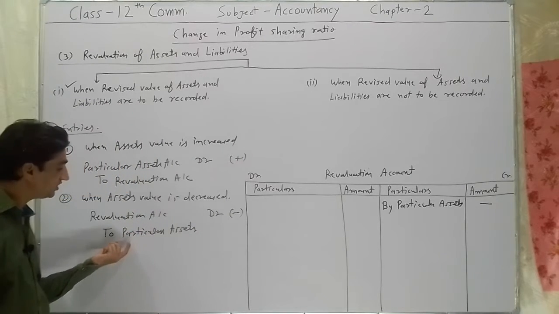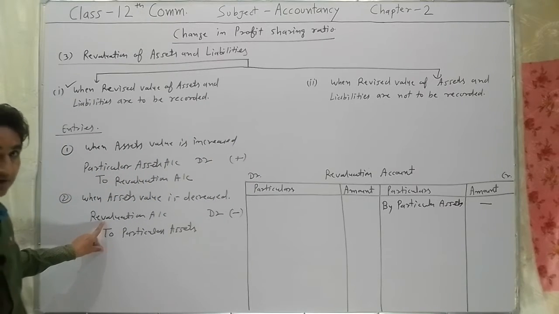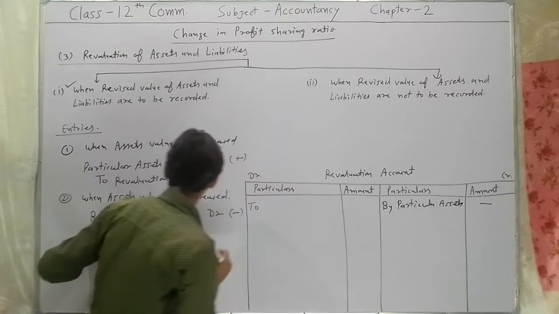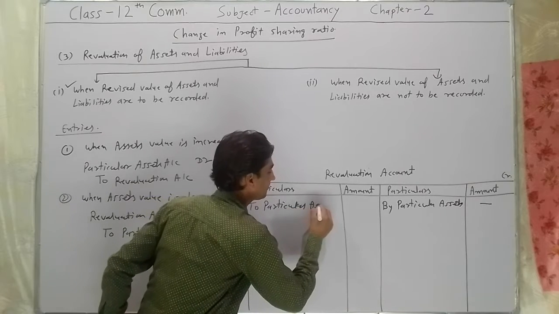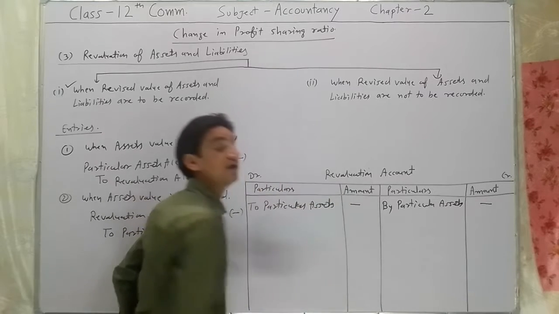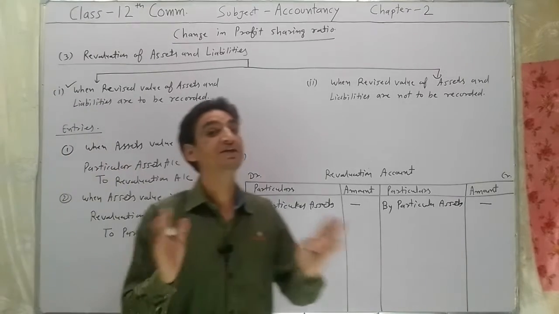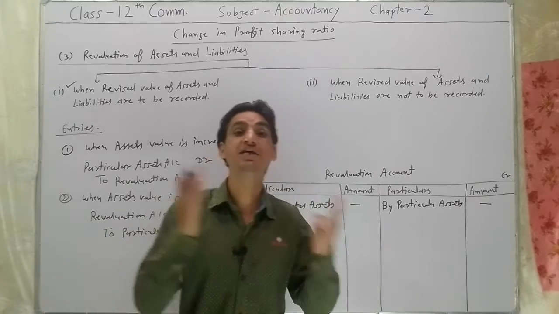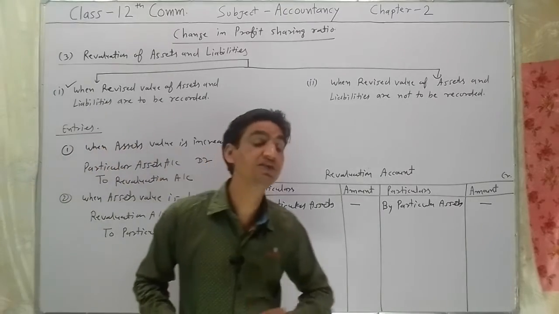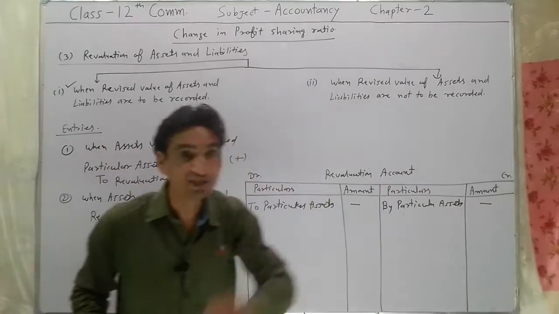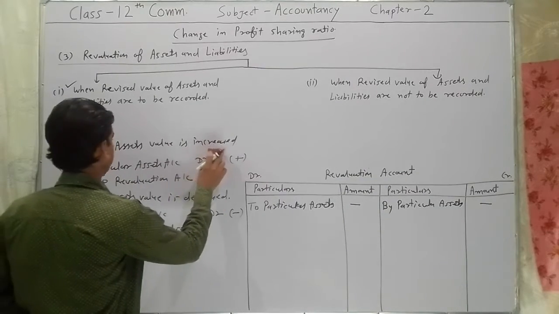If we are transferring this entry in the revaluation account, it will be debited, so debit to particular assets by decreased value. Is it clear? We have treated increase and decrease in assets value. In the same way, there may be a possibility of increase in liabilities as well as decrease in liabilities.